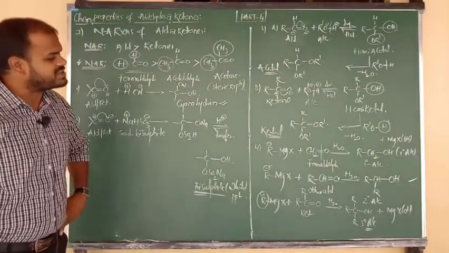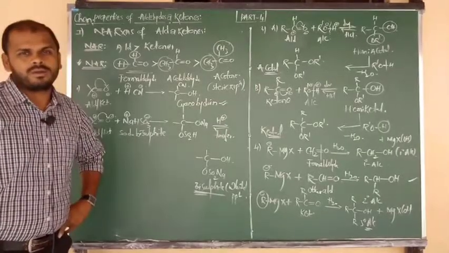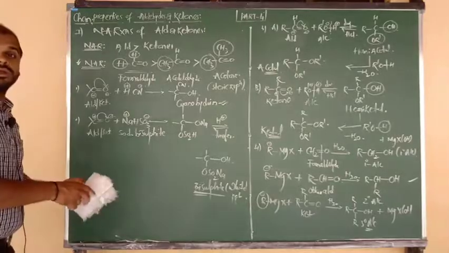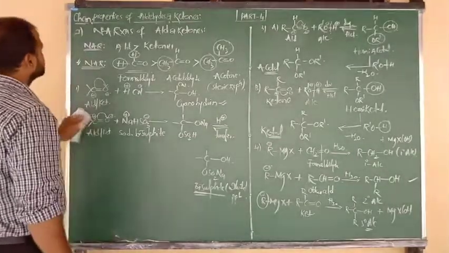So up to now, how many addition reactions are over, beta? 4. Now another addition reaction, the fifth one, is addition of ammonia and its derivatives.